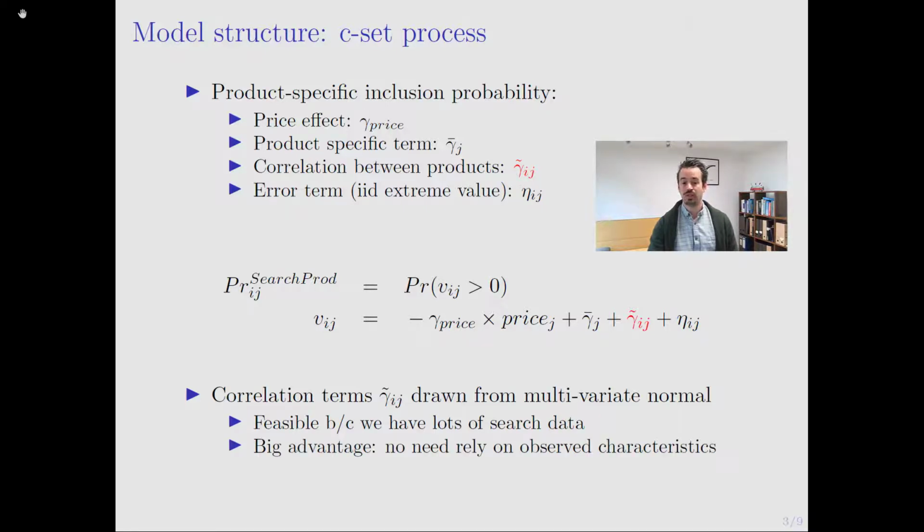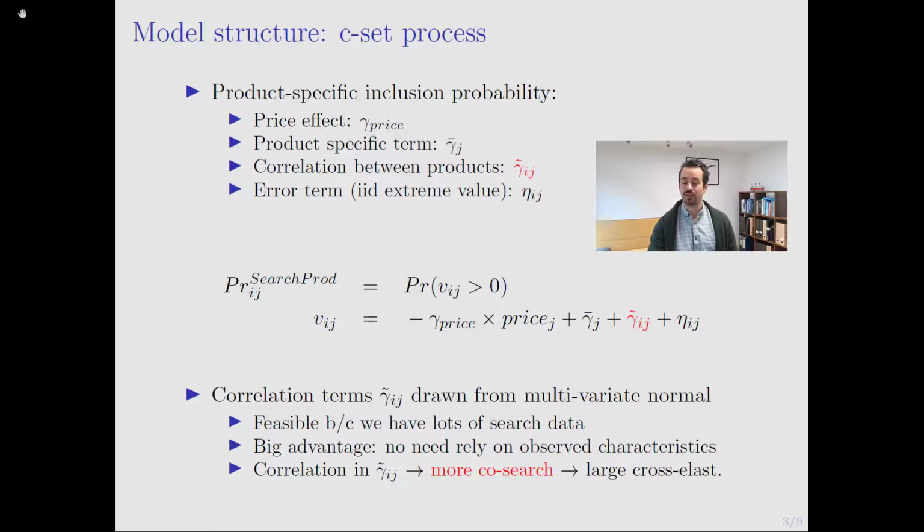The big advantage of this is that we're going to allow product-specific inclusion probabilities to be correlated in a way that's fully flexible and doesn't need to rely on observed characteristics as it is often done in the literature. So the key logic that we're going to pursue here is that through allowing gamma tilde ij to be correlated in a flexible way across products, we're going to rationalize which pairs of products are going to be more likely to be co-searched.